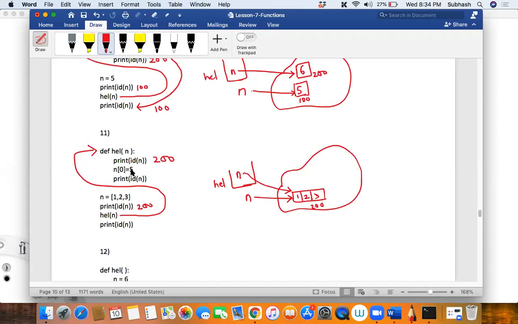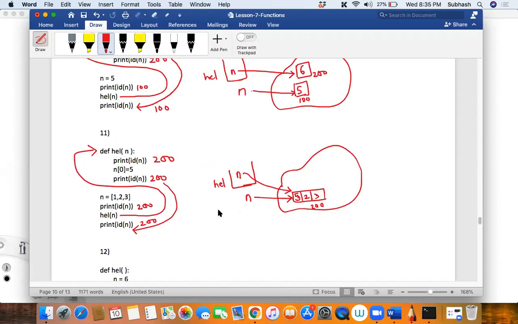Then n of 0 is equal to 5. So it is changing the first element as 5. Then it is printing the address of n. So 200, isn't it? It is the same. Why should it be different? 200 is referring to the same list. So it will be 200, and then it will come back. Once it comes back, again 200 will be printed, the id of n. Okay, fine. Guys, is that okay?